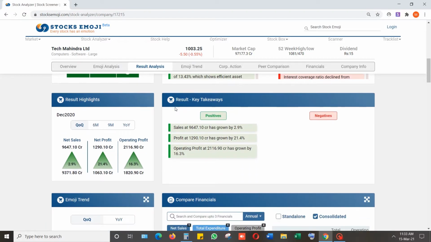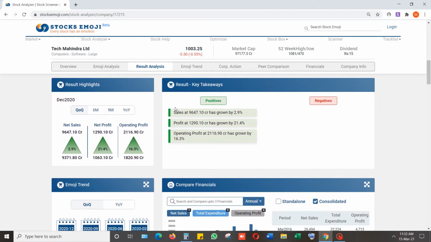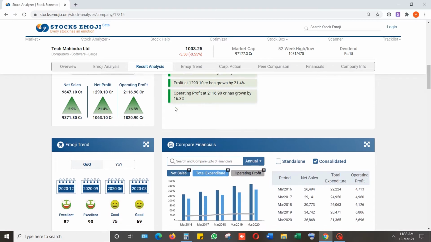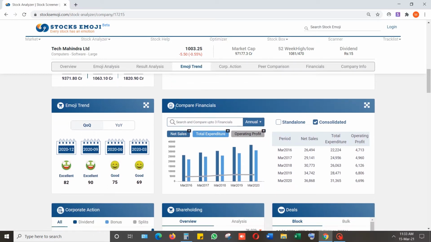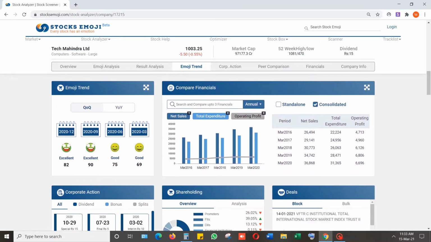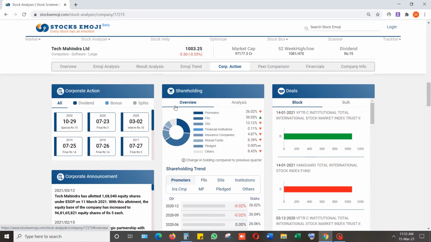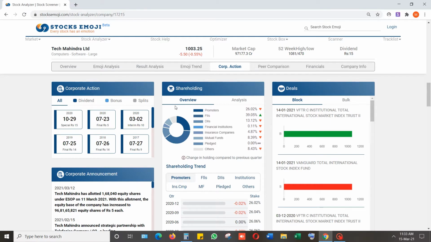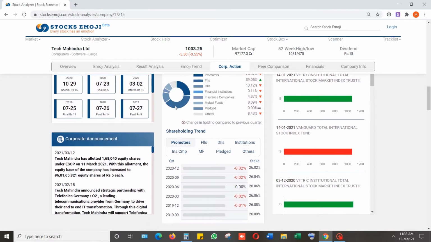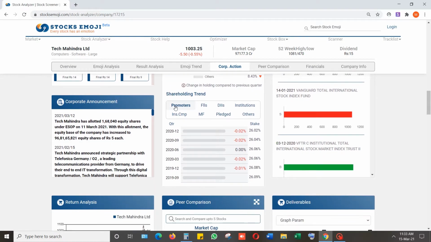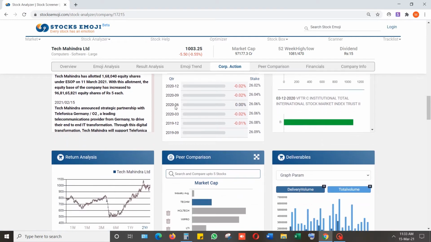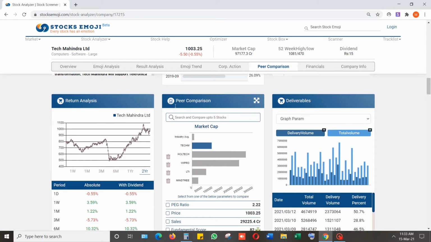We will let you know what should be done about your current position in the following stock. With in-depth analysis done by our emoji team, we have developed a score method which is calculated for every company based on various fundamental and technical parameters. Based on fundamental trends in the financials of the company, we have designed strengths and weakness statements for the company. We keep you up to date with the latest news and results of the company.